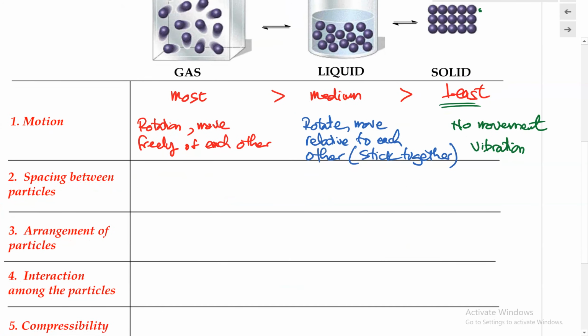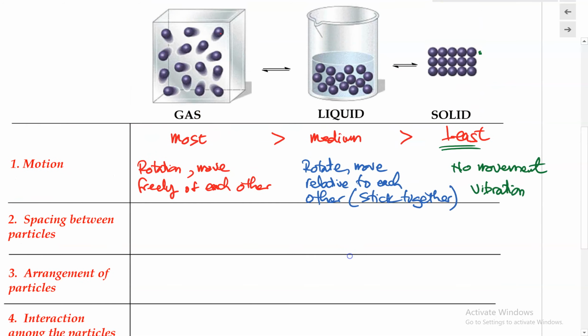Now let's compare the amount of spacing between the particles of these different physical states. In the gaseous state, gases have a lot of empty space among the particles. This picture doesn't really do justice, because it makes the gas particles really big, and it makes this space seem very little. But technically speaking, all of these particles are very far apart from each other.